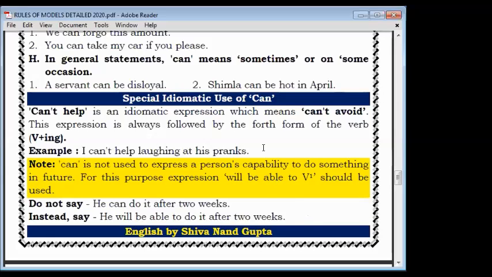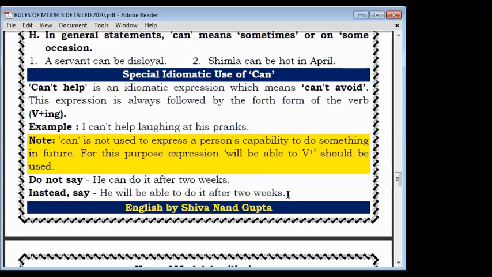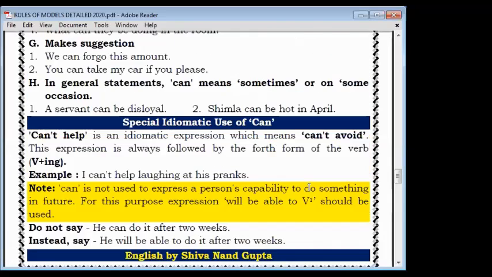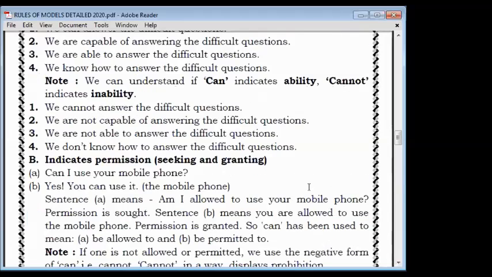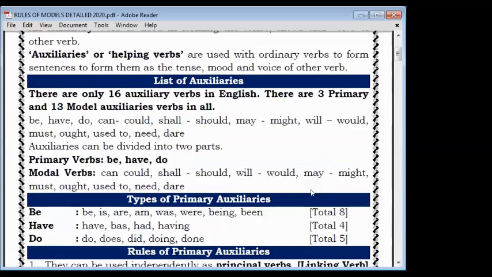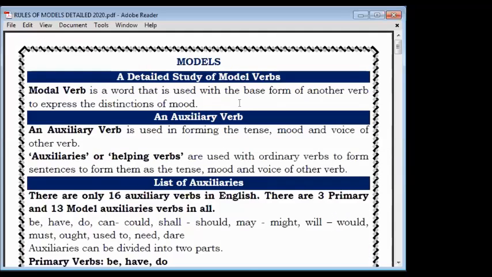Any doubt, anyone? You will get one exercise also for doing it. I will send a PDF also in the group. In the beginning, some things I have not taught in class 12th. 11th has been taught all these things, so 11th will take care. Okay. Shivani, any doubt anywhere? Ananya? Anyone has any doubt?